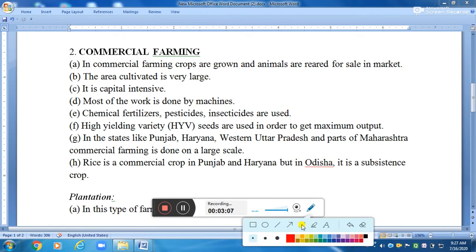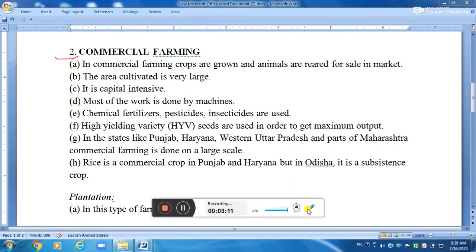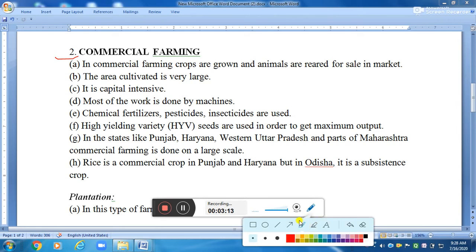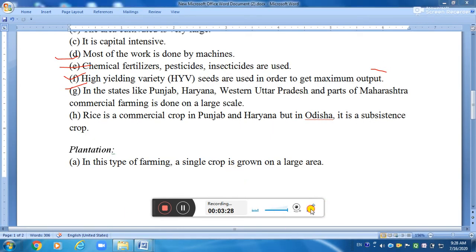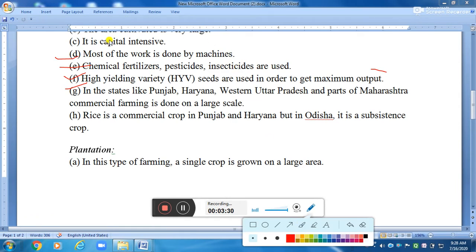The third type of farming is commercial farming. In commercial agriculture, crops are grown and animals are reared for sale in the market. The area cultivated is very large. It is capital intensive, which means it needs a large amount of money for growing crops.